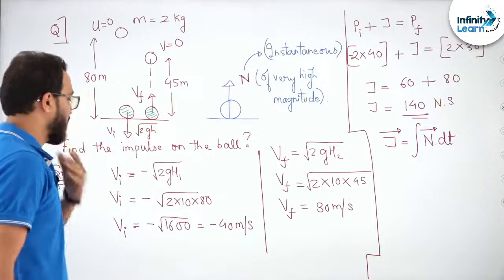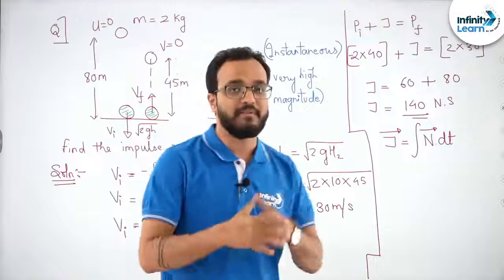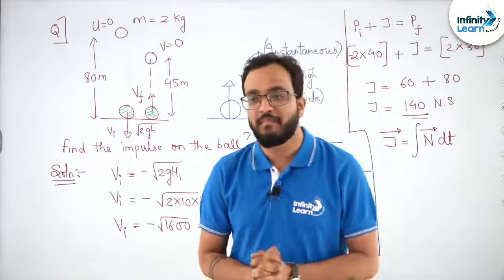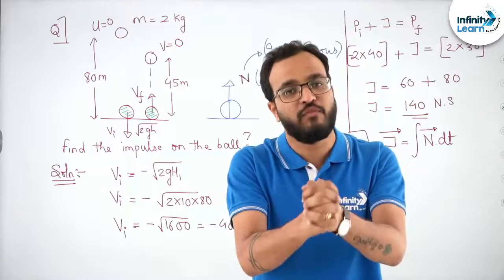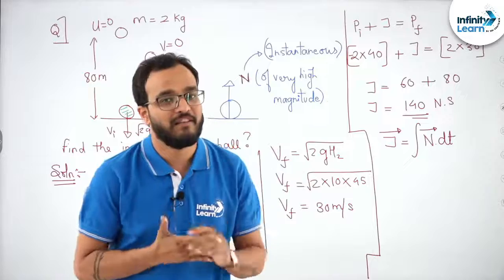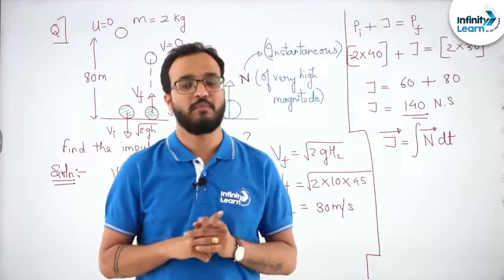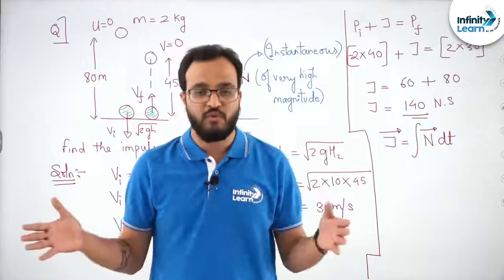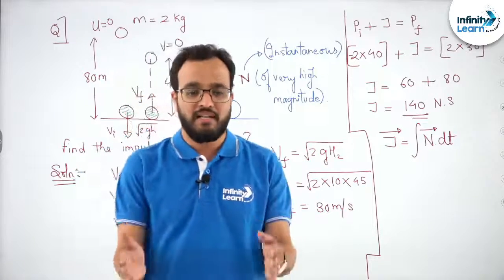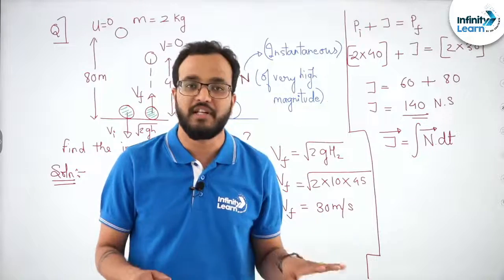Okay, now students, one of the applications of this is sometimes they ask you impulse. Okay, but sometimes they want to know what is the average force experienced by the body. Are you understanding? They want you to figure out what is the average force. Suppose they can say, okay, a force is acting on a body for some span of time, and in between the force became very high in magnitude and later on it receded, right?